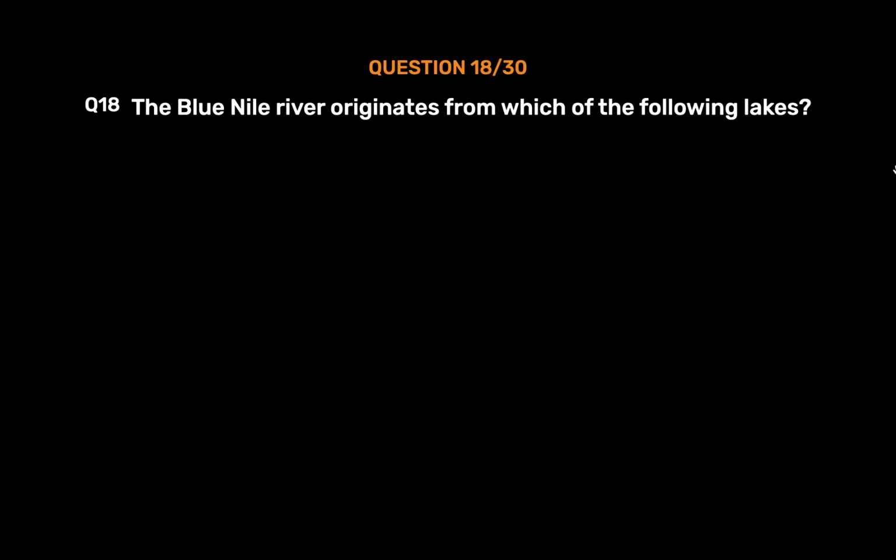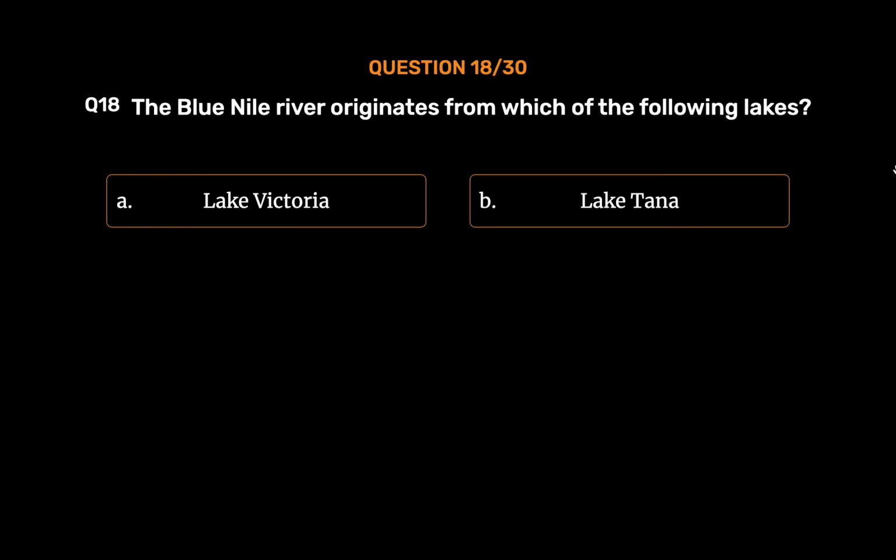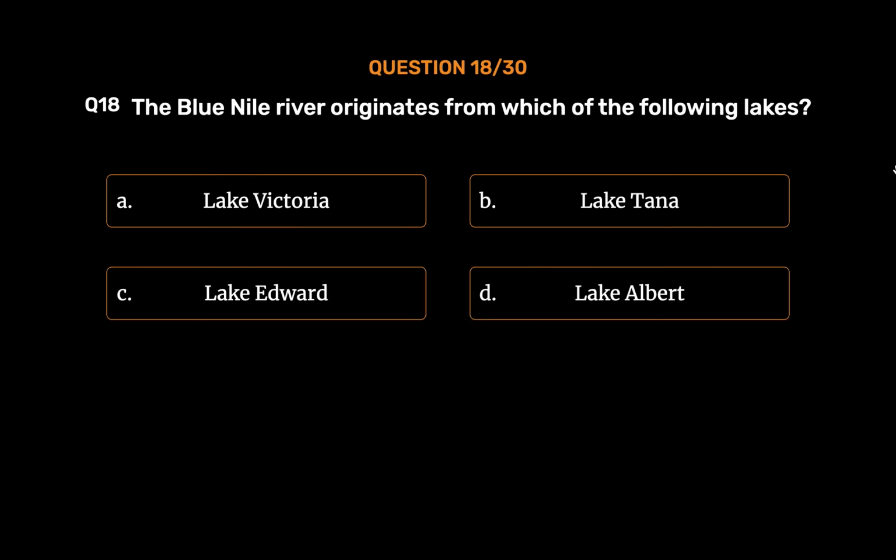Question number 18. The Blue Nile River originates from which of the following lakes? Option A. Lake Victoria. Option B. Lake Tana. Option C. Lake Edward. Option D. Lake Albert. The correct answer is Option B.